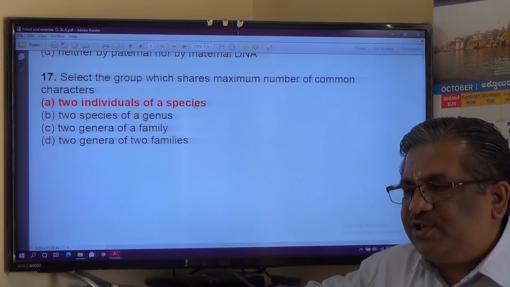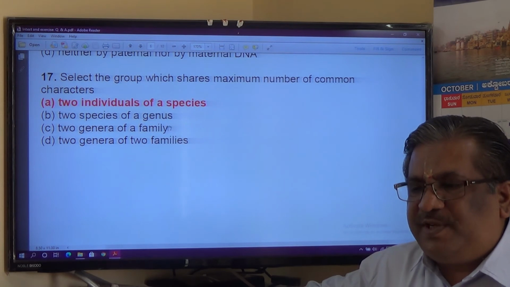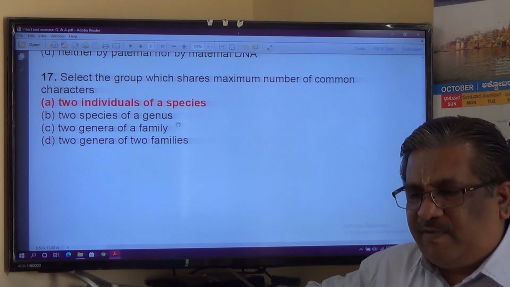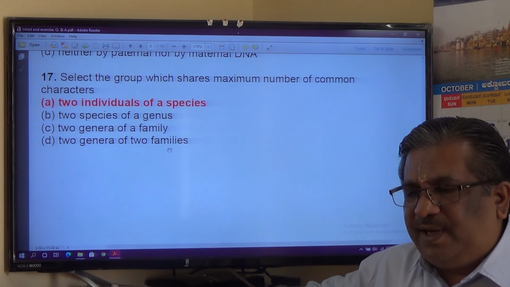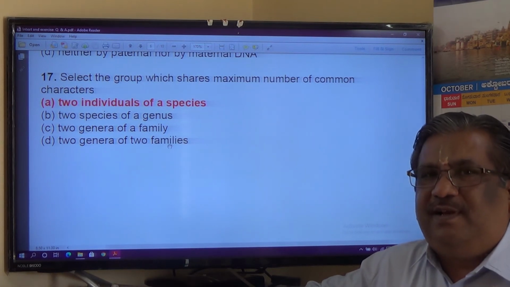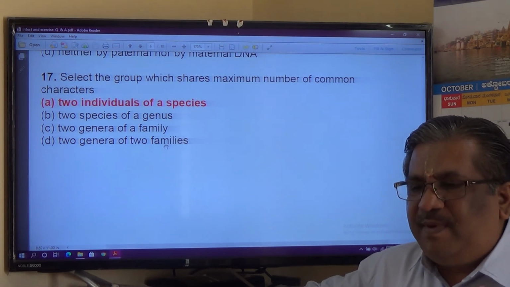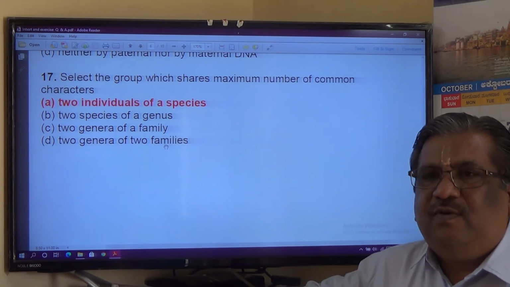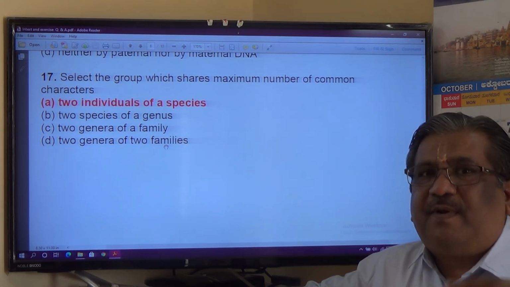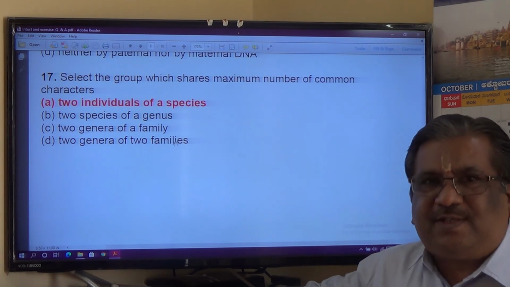Select the group which shares maximum number of common characters. 2 individuals of a species, 2 species of a genus, 2 genera of a family, two genera of a family. Remember, interbreeding is only possible amongst the species, and hence maximum number of common characters would be there. Maximum number of common characters means similar characters must be there in individual species only.